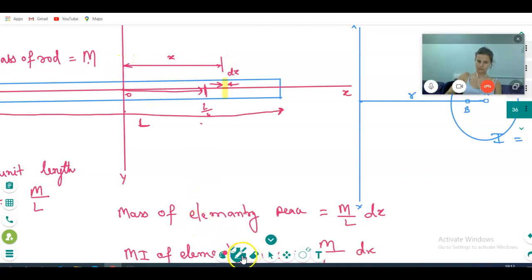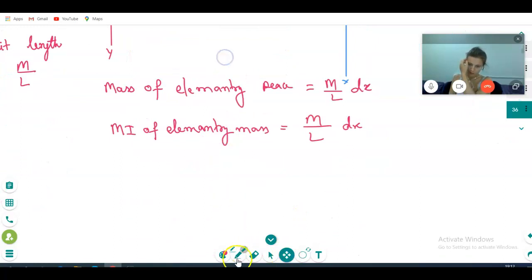Are you convinced, are you agreed with me or not? Yes, I understand. X is the distance from the axis of rotation, the y-axis, to that small piece. Okay, good. The moment of inertia of the elementary mass is mass times r square.